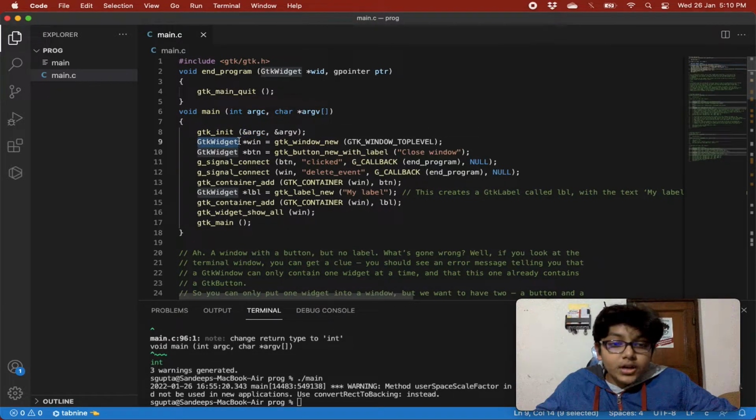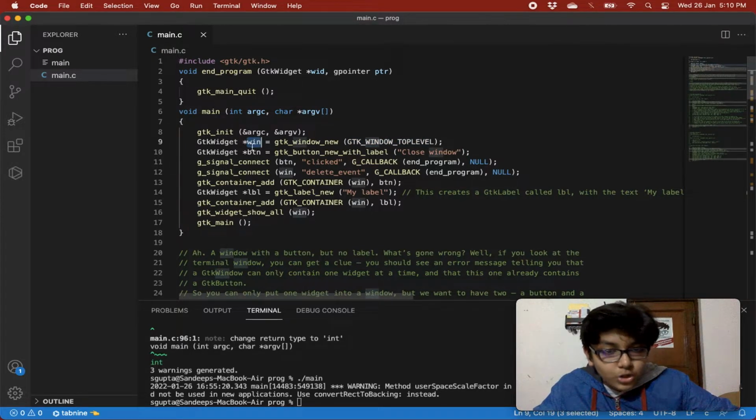And then we are creating a window widget. We are calling gtk_window_new to create our window widget, and passing it GTK_WINDOW_TOPLEVEL. This tells it that this will be a top level window, and our window widget has been created.